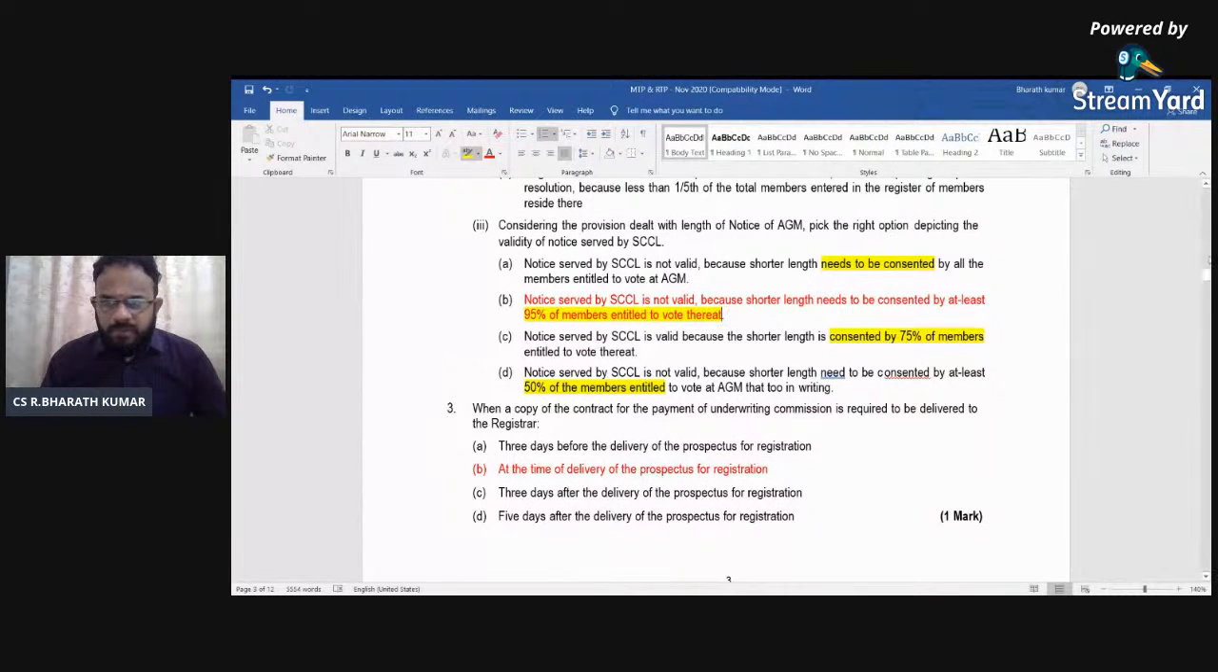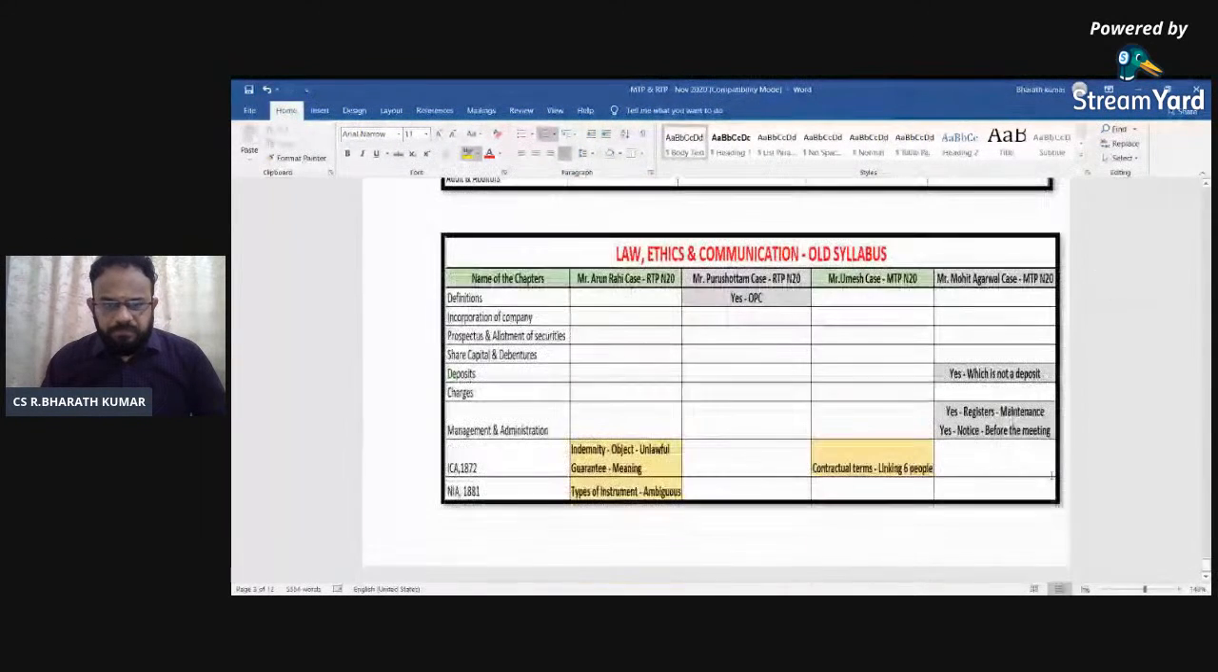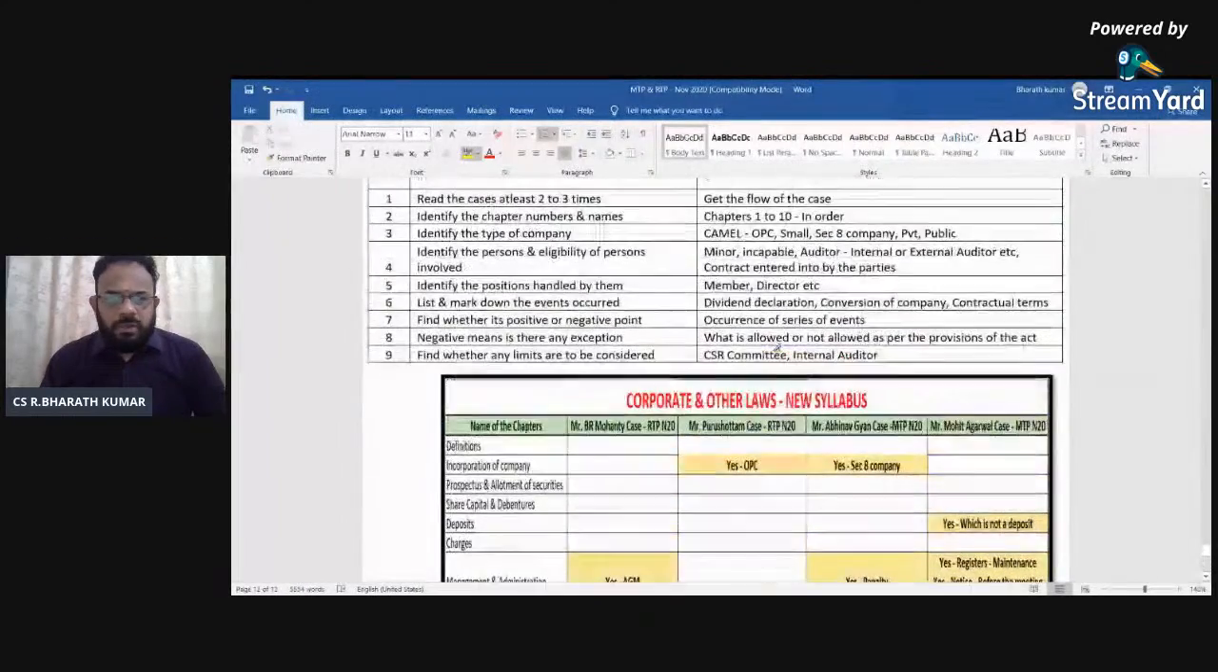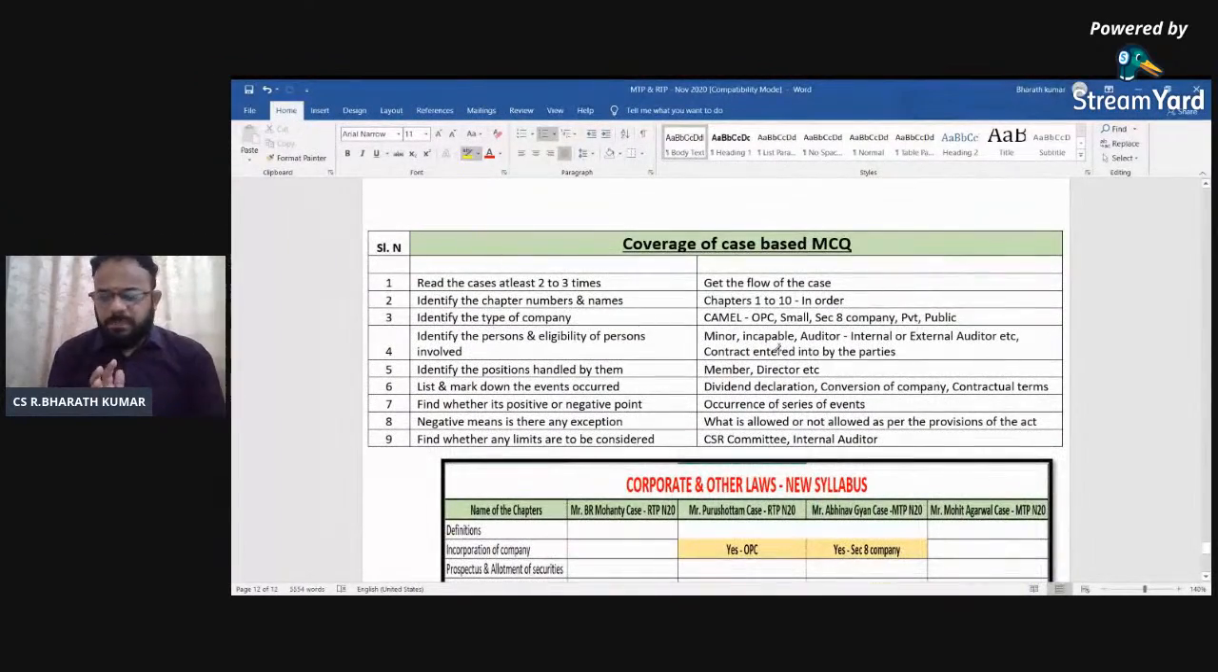Now let's see what we have actually done for it. See the point here. The first thing, the coverage of the case-based MCQ. What I have done, I have covered the MTP question of November 20, the mock test paper. What is the first rule that I wanted to say? Read the case at least 2 or 3 times. When you read the case, you will understand the flow of the case. Who is that person? Whether he is a one-person company, public company or private company, or whether he is a shareholder in a particular company.